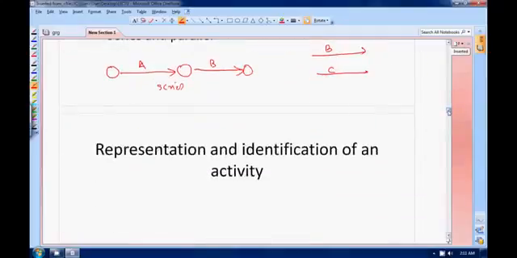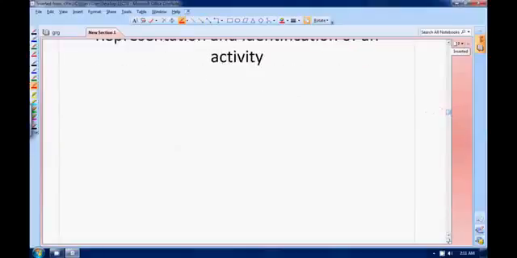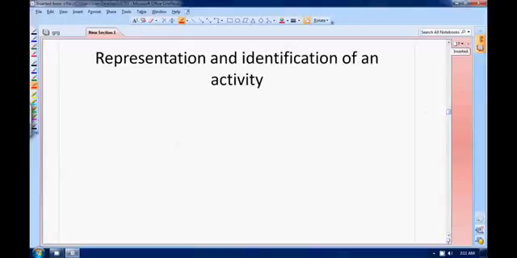Moving on, what you have learned now is the representation of activity. I am showing you again. You will have an arrow. You will write your activity name at the top and the duration at the bottom of the arrow. You will have a tail node and a head node. Some number will be written here, like 1, 2.